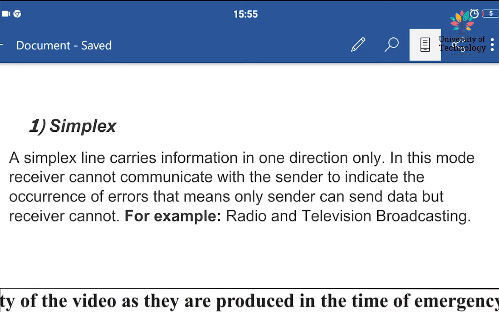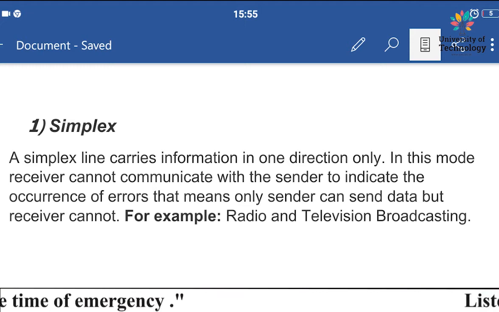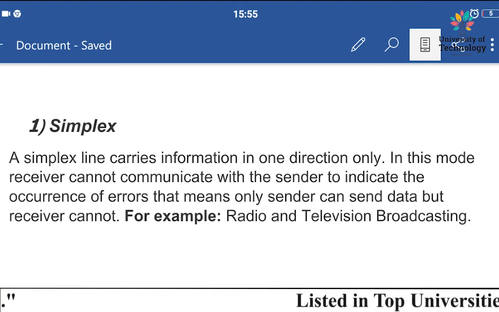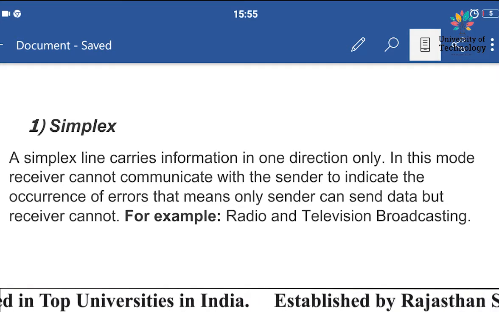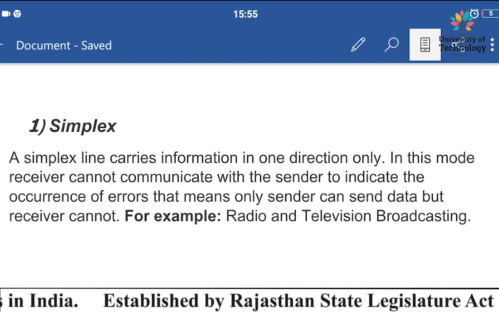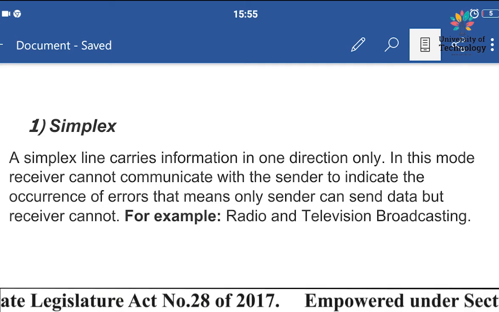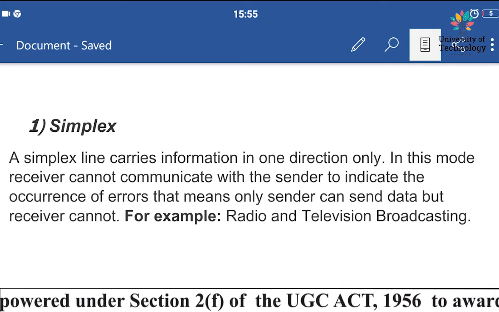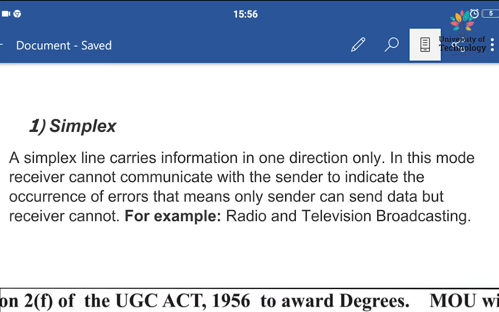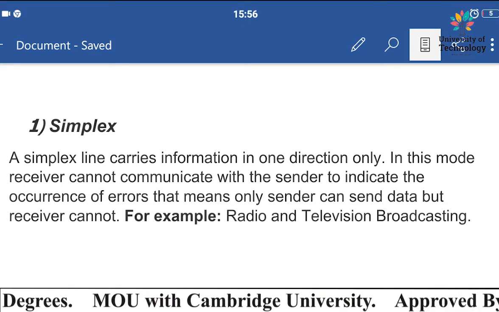See, a simplex line carries information in one direction only. So in case of simplex mode of transmission, the information is carried only and only in one direction. This point is very important and you have to understand. In this mode the receiver cannot communicate with the sender to indicate the occurrence of an error. That means only the sender can send the data but the receiver cannot.